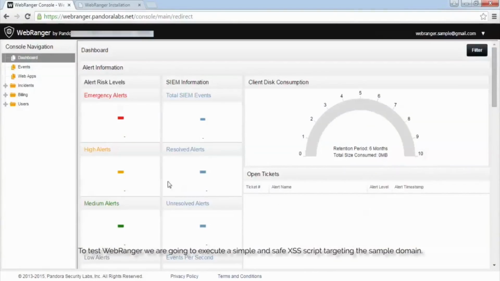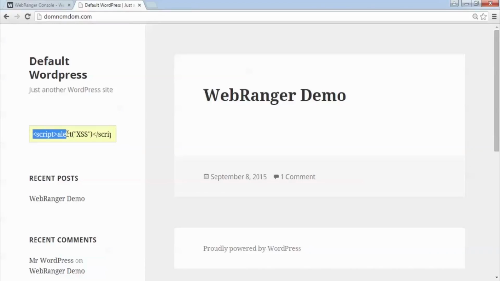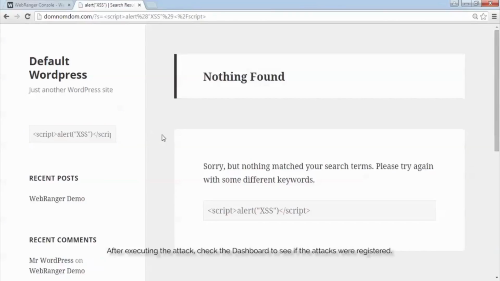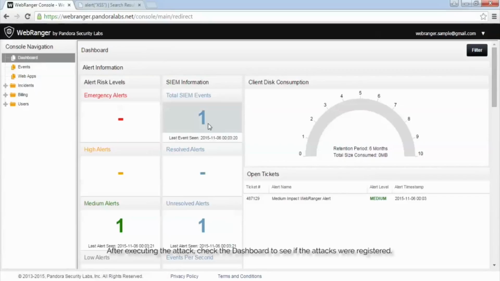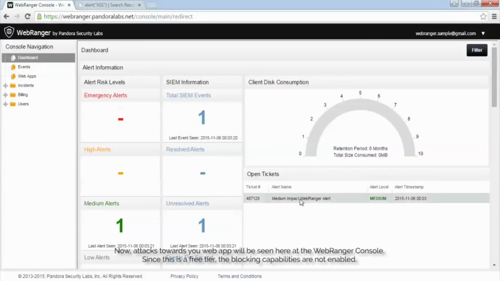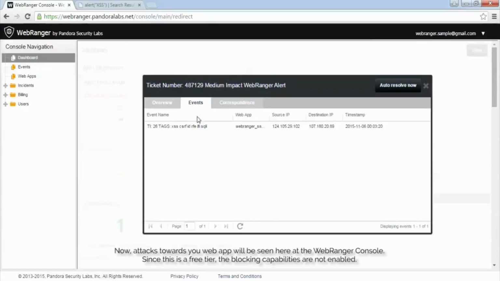To test WebRanger, we are going to execute a simple and safe XSS script targeting the sample domain. After executing the attack, check the dashboard to see if the attacks were registered. Now, attacks towards your web app will be seen here at the WebRanger console.